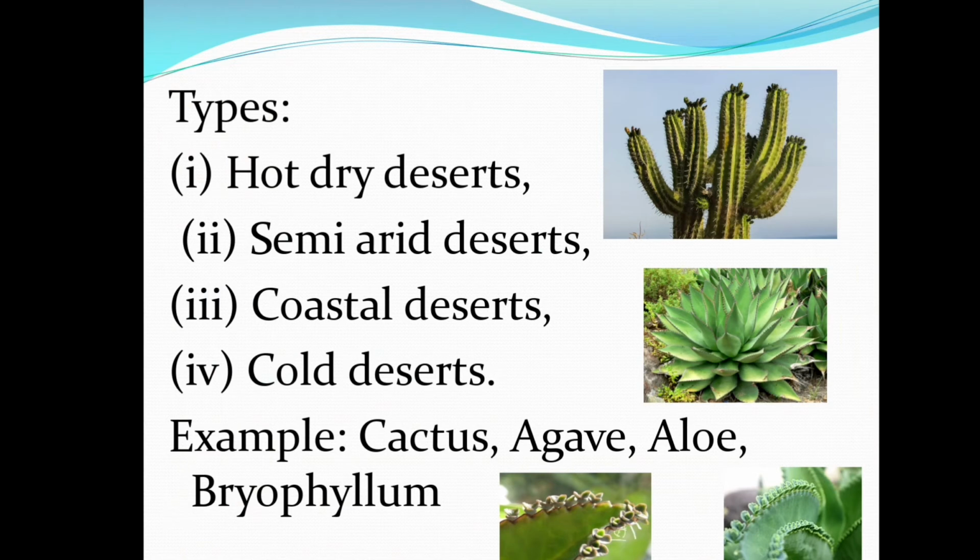So we have different types of desert. They are hot dry deserts, semi-arid deserts, coastal deserts, and cold deserts. So the examples of plants are given here. The examples of plants that grow in deserts are cactus, agave, aloe, and bryophyllum.